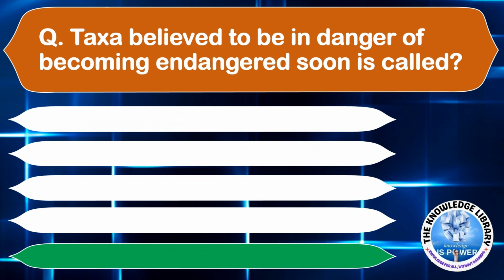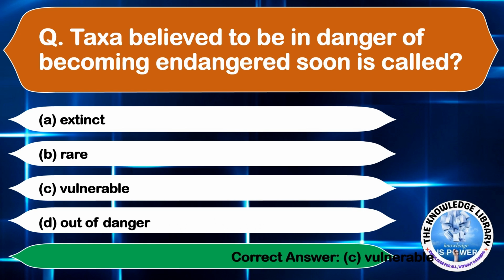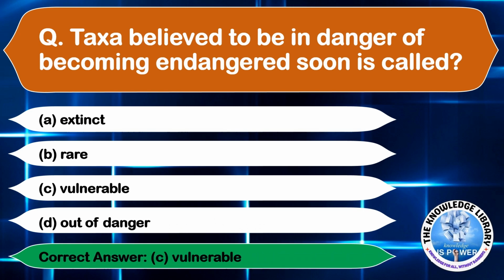Taxa believed to be in danger of becoming endangered soon is called option A, extinct, option B, rare, option C, vulnerable, and option D, out of danger. The correct answer is option C, vulnerable. Moving on to the next question.